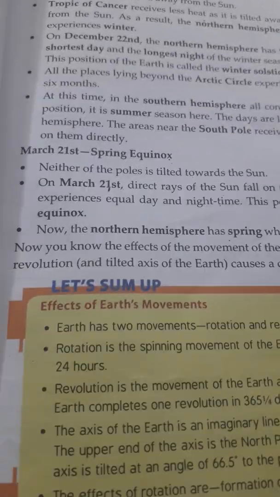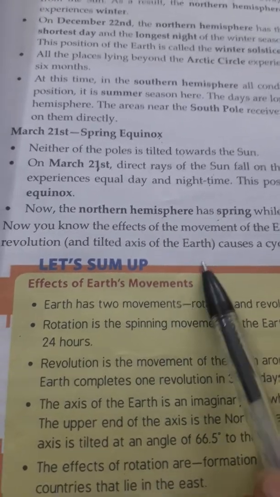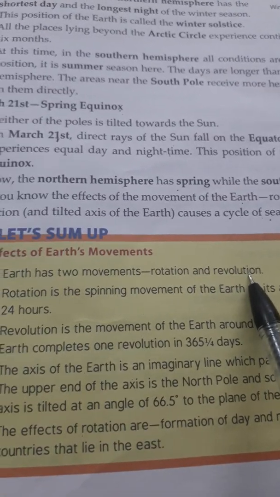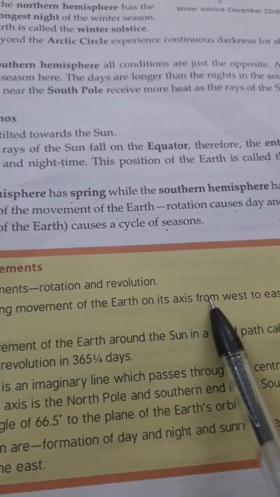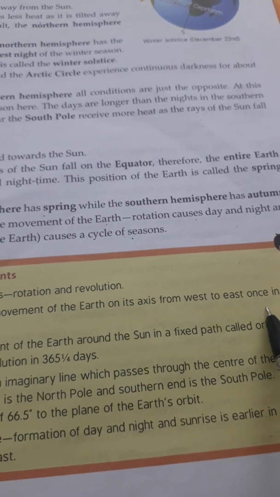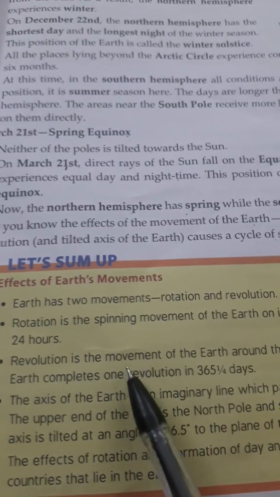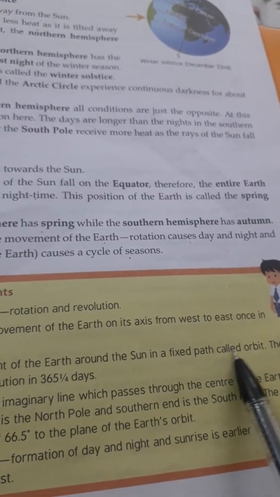So let's sum up the effects of earth movement. These are the important points, or you can say this is the summary of the lesson. So earth has two movements, rotation and revolution. Rotation is the spinning movement of the earth on its axis from west to east once in 24 hours. Now revolution is the movement of the earth around the sun in a fixed path called orbit.